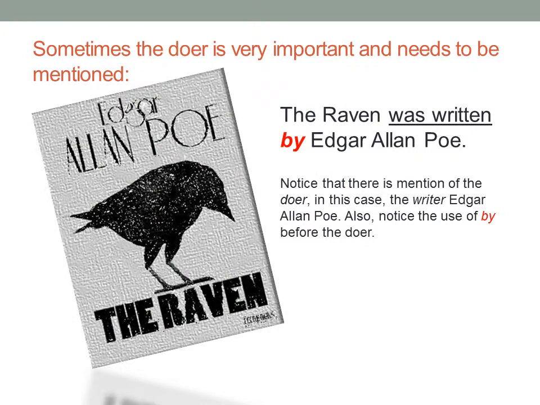Sometimes the doer is very important and needs to be mentioned. The Raven was written by Edgar Allan Poe. Notice that there is mention of the doer, in this case the writer Edgar Allan Poe. Also notice the use of by to introduce the doer.